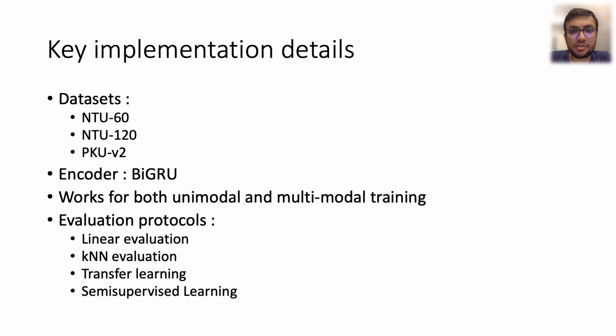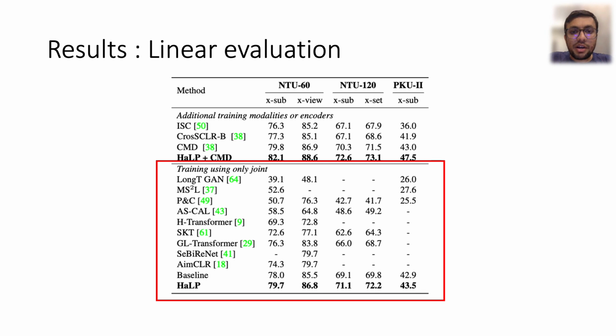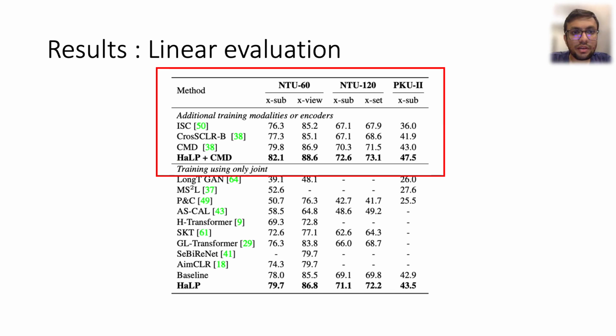We use 3 datasets for our experiments, each of which consists of 3D skeleton sequences. We use a bi-GRU encoder following CMD. Unlike prior works, our approach does not require multiple modalities and can be applied to both unimodal and multimodal training. We perform our key experiments with unimodal training. We use a strong MoCo V2 based baseline for unimodal experiments. On linear evaluation, we observe that just including hallucinated positives consistently improves results on all datasets. Applying our loss in addition to CMD's multimodal loss further improves results. In fact, many of our single modality results are competitive to multimodal state-of-the-art baselines.